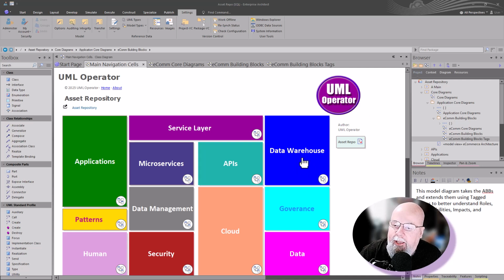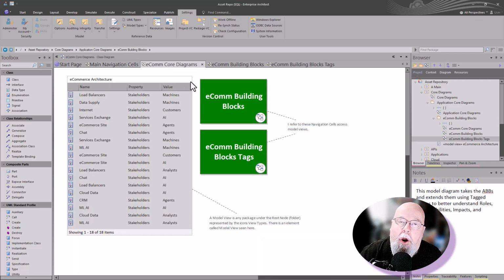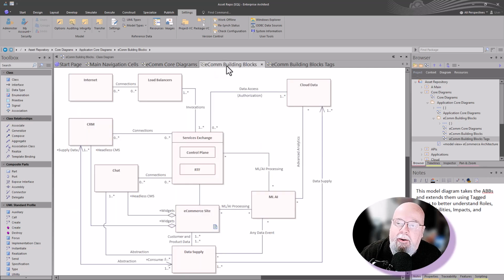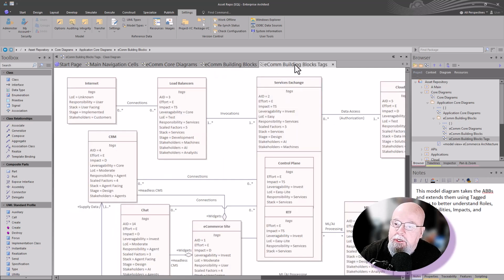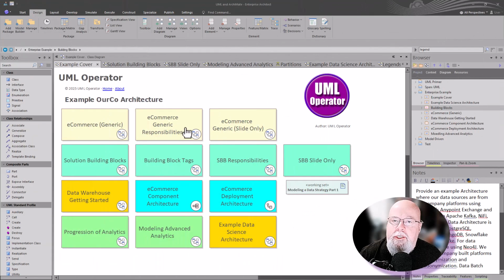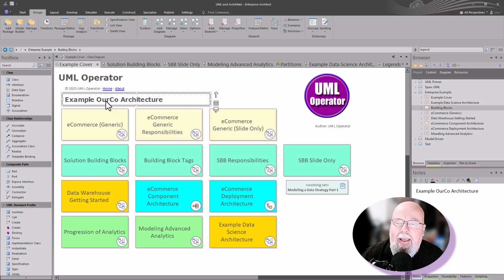We're going to focus on data warehouse, microservices, cloud, particularly data management, security, governance, and much more. But we go to some primary artifacts that we use, some block diagrams that we're going to use for this conversation as we progress. For our demonstrations, we're going to be using our fictitious company, Ourco, and the architecture that we're implementing for this company.